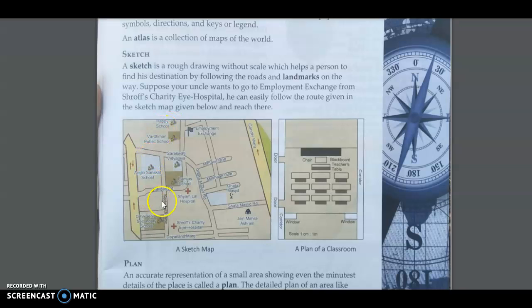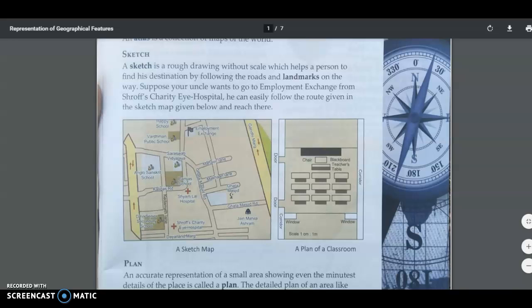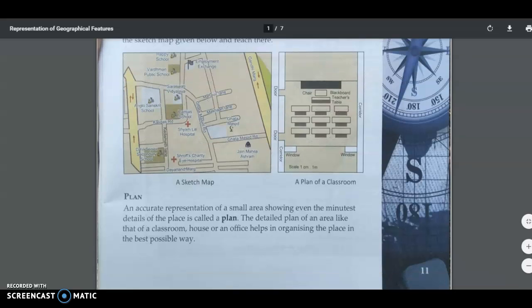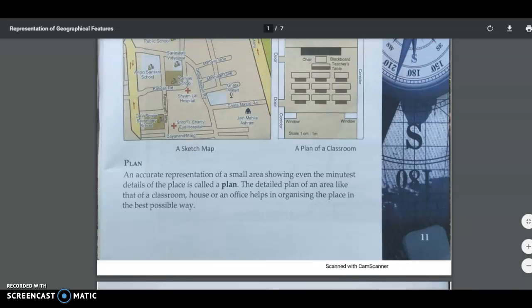So this is a small sketch map which tells you where a particular place is, but here there is no scale used. They are just drawn roughly to explain the area, how to reach a particular place. Like at times when you call your friends to your birthday party, you make a rough sketch to tell where your home lies, in which you mention the important landmarks which can be easily identified.